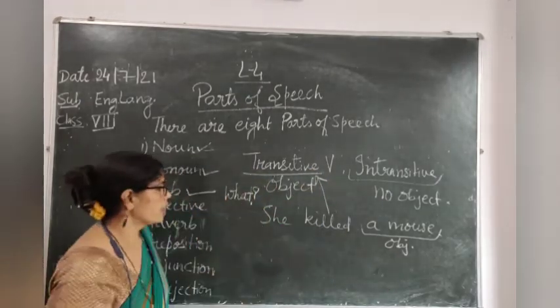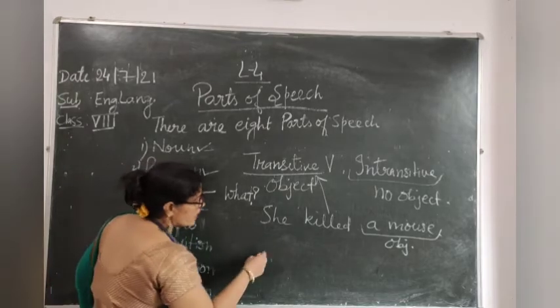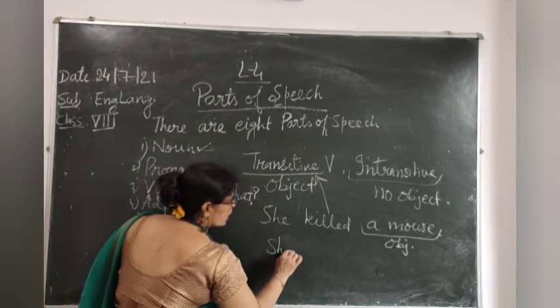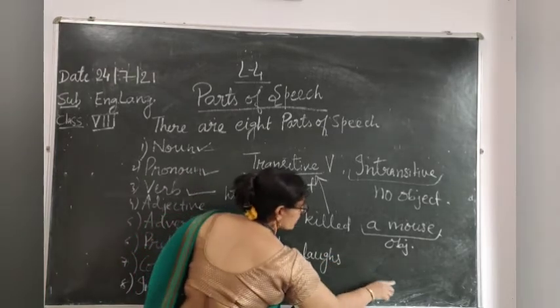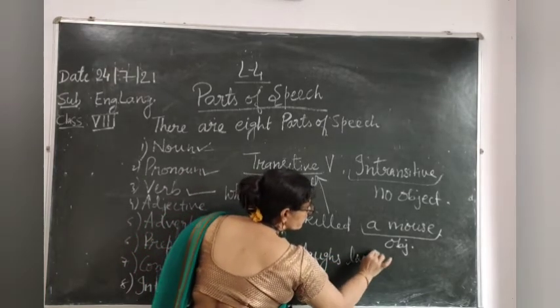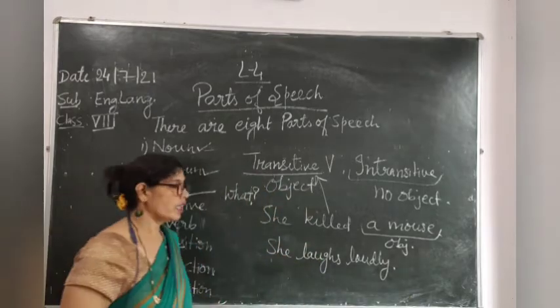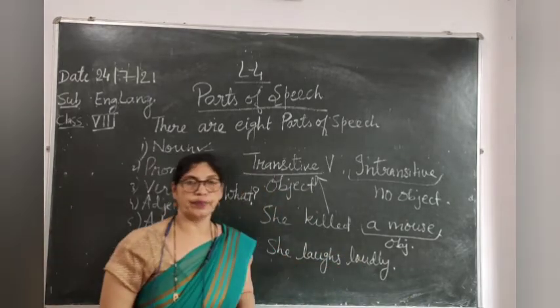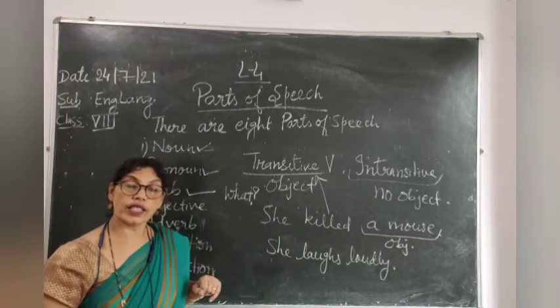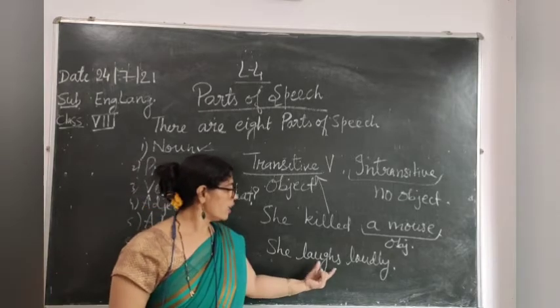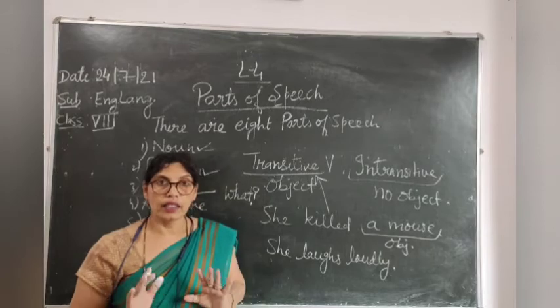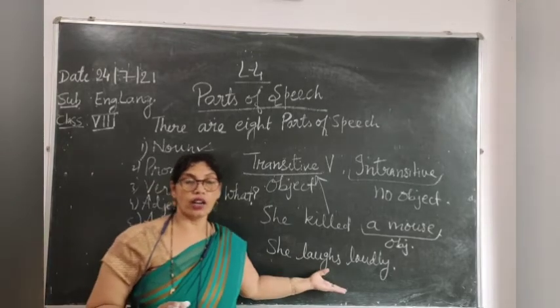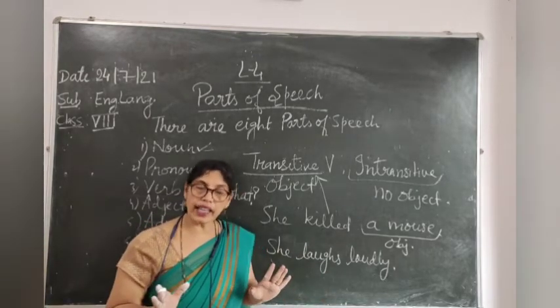Okay. Now, see the next example. She laughs loudly. Now again, I will ask the question what? She laughs what? Are you getting any answer?